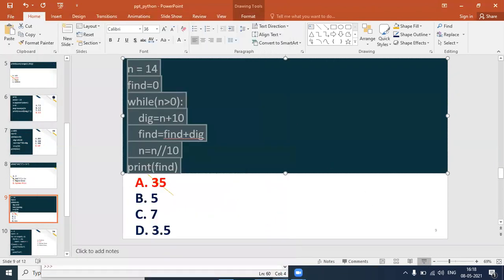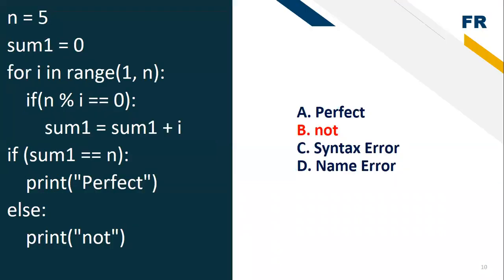Okay, then we can move to the next question. Here it is a small for loop, and after that for loop I'm checking an if condition. Let's move to the first. I created one variable n and I'm assigning 5, and one more variable, sum1, with 0. Here I'm taking a range. The range starts from 1 and ends at n. n is 5, so it starts from 1 and ends at 5.